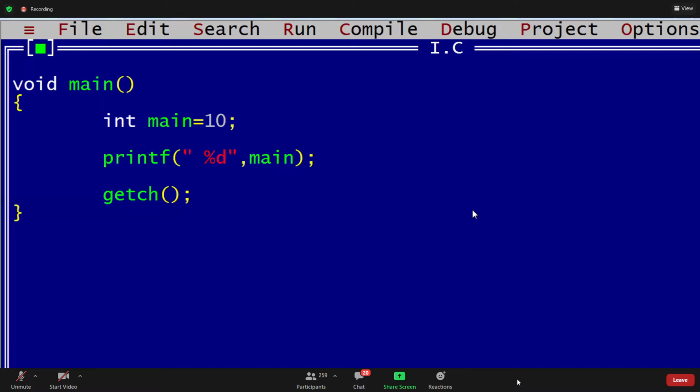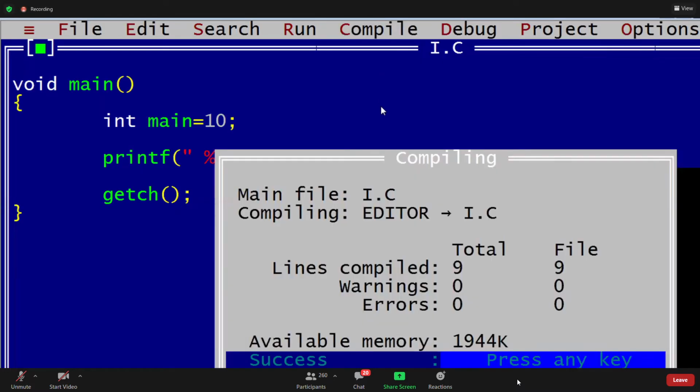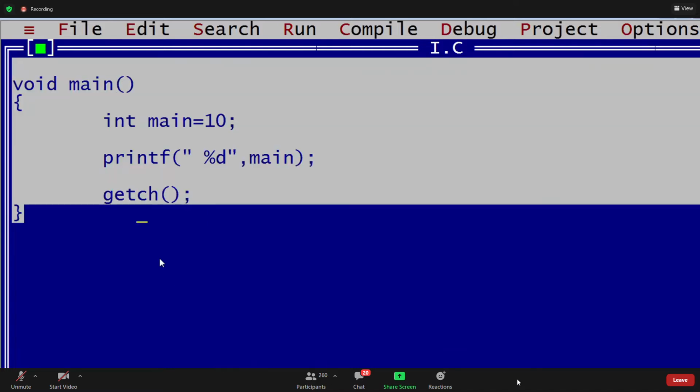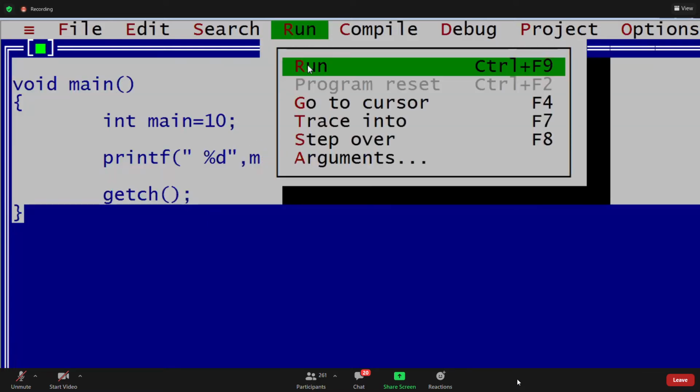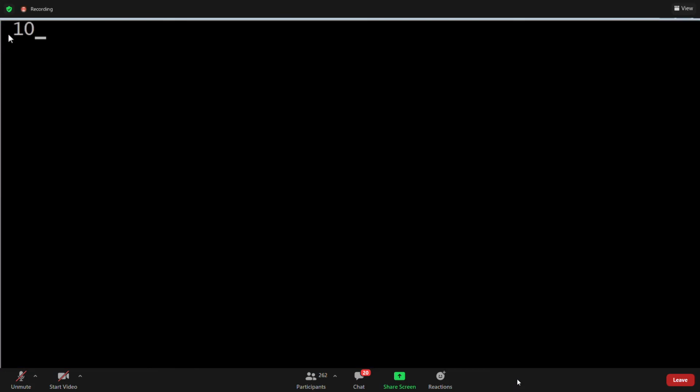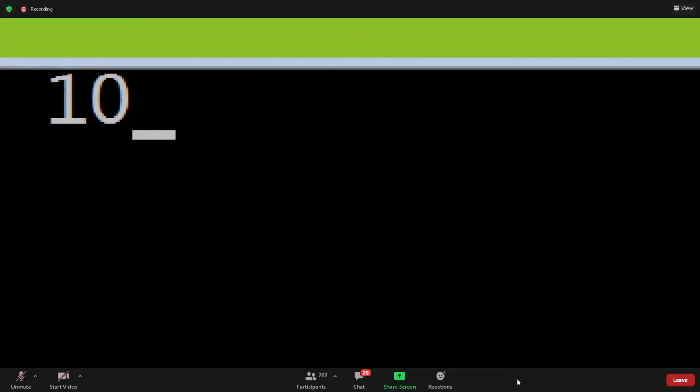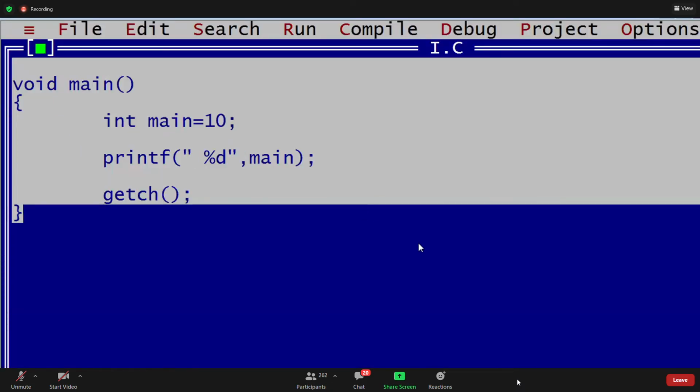No, main you can't declare. Yeah, we check it, guys. Compile this. No errors, no warnings. Int main is 10. Is it valid or not? Once executed, yes, it is working. Main is 10. That value is working, right? What is the meaning? Int main you can write.